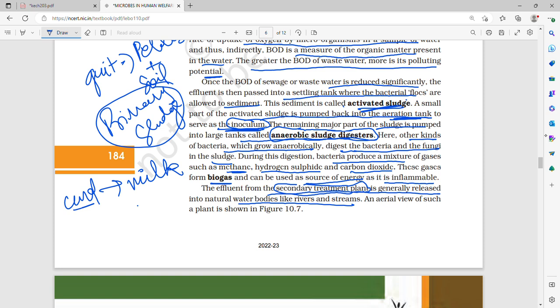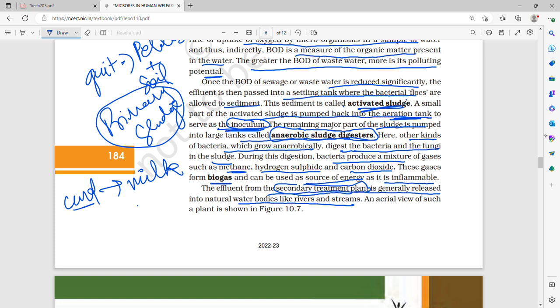Now coming back to the settling tank, the remaining part of the bacterial floc which has settled down is called activated sludge, and it is sent to anaerobic sludge digesters, where these aerobic bacteria and fungi, that is these bacterial flocs, are consumed by anaerobic bacteria, namely methanogens, which lead to the production of biogases such as methane, hydrogen sulfide, and carbon dioxide.